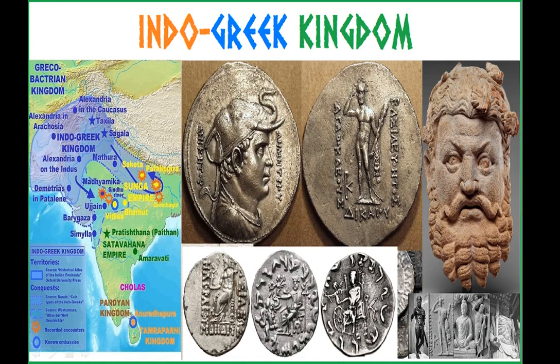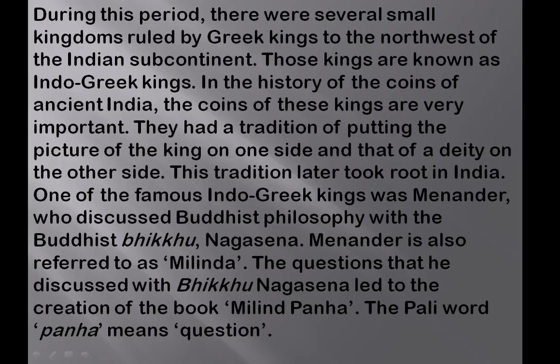The next is the Indo-Greek kingdoms. Now here we will see how the Indo-Greek kings ruled. During this period there were several small kingdoms ruled by Greek kings. They were in the northwest of the Indian subcontinent.